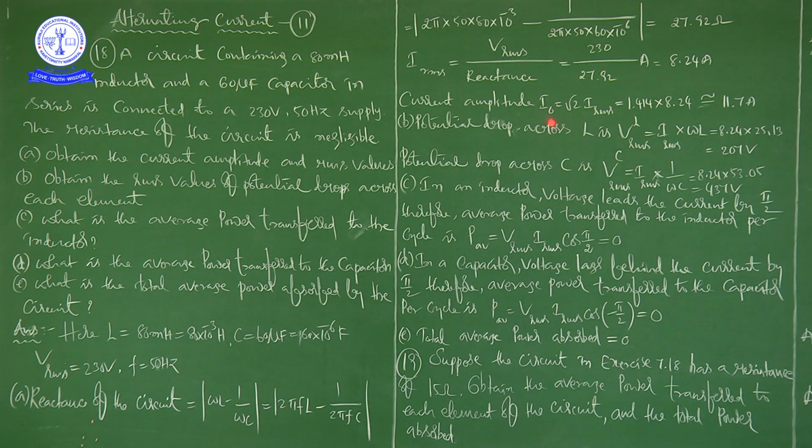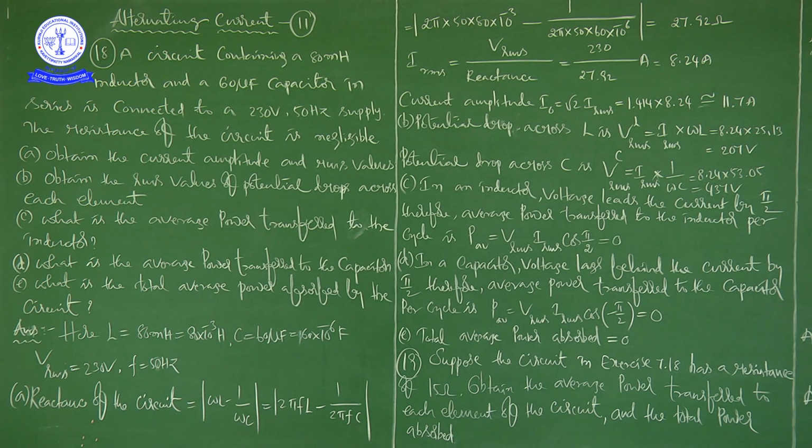So what can we write here? Current amplitude I naught is what we need, but we found RMS current, and according to the question we need current amplitude. Current amplitude I naught is equal to root 2 into I RMS. Root 2 is 1.414, so 1.414 into 8.24 is approximately equal to 11.7 amps.